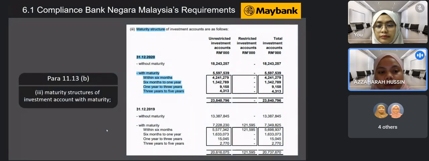Para 11.13b requires the IFI to disclose the maturity structures of investment accounts with maturity for each investment. Next.